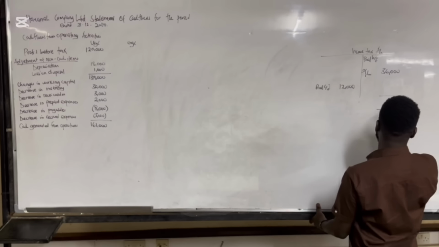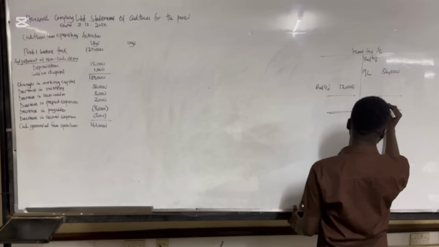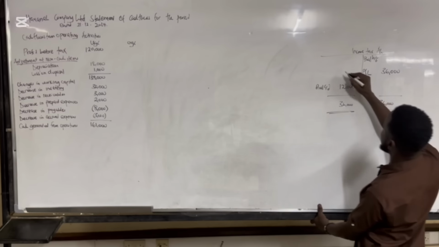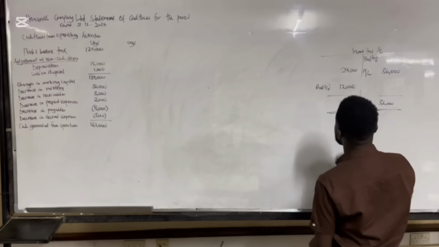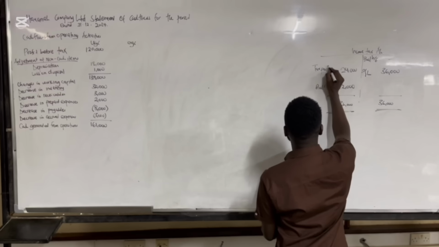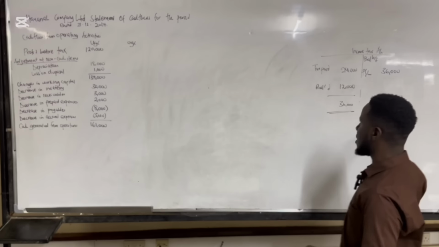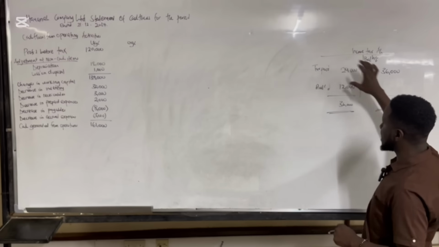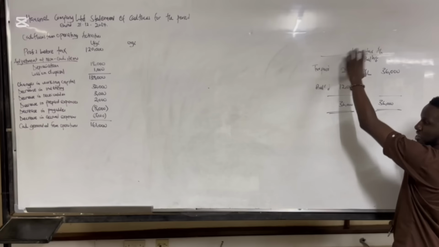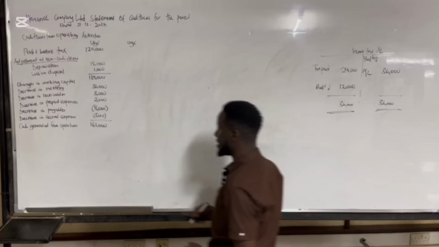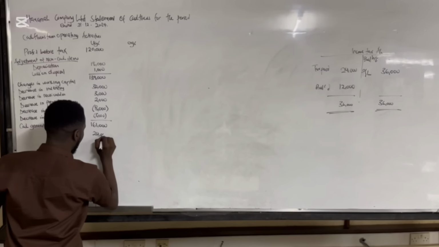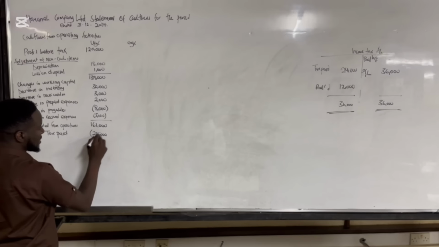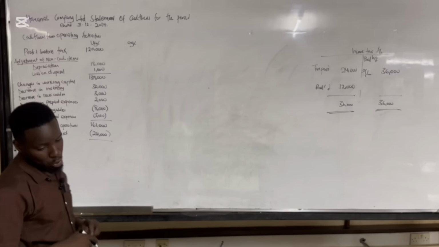Then I'm going to balance off my account. I'll have 36,000 here, and then 36,000 here. Now, once I get this minus this, I'm going to get 24,000. This 24,000 is going to become the tax paid. As much as income tax is 36,000, that's not what was actually paid. So you want to see how much was paid, which is the 24,000. So I'm going to get the 24,000 and subtract it from here. I'll call it tax paid, and I put it in brackets to show that money is actually going out.